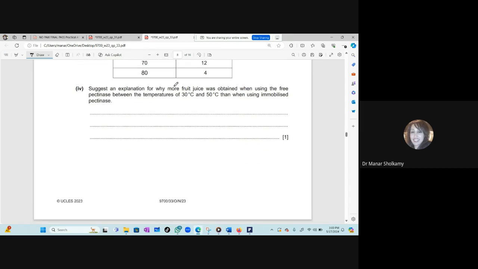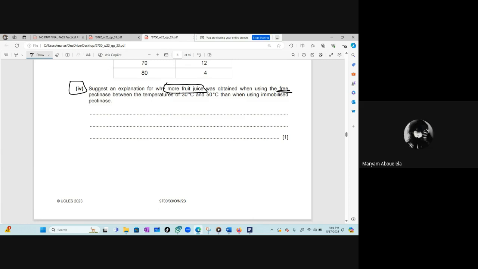Now another table here, temperature and the volume. Suggest an explanation for why more fruit juice was obtained when using the free pectinase between temperatures of 30 and 50 than when using immobilized. So this is also the lesson on enzymes. Why do we use free better than immobilized when there is more fruit juice? What are the advantages of free over immobilized enzymes?